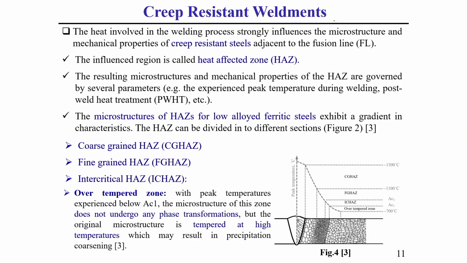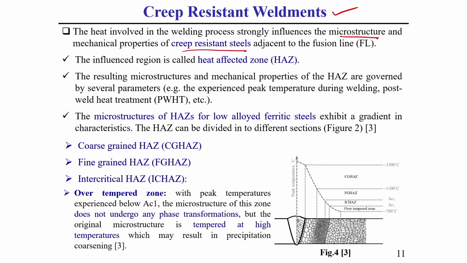So, now we will discuss creep resistance weldment. The heat involved in the welding process strongly influences the what? Microstructure and mechanical properties of creep resistant steel. This you should keep in mind. Whatever heat we use to join those creep resistant steels, which I have already discussed in an earlier slide, that heat during welding affects the microstructure of that steel, and its mechanical property also changes once we do the welding of that creep resistant steel.